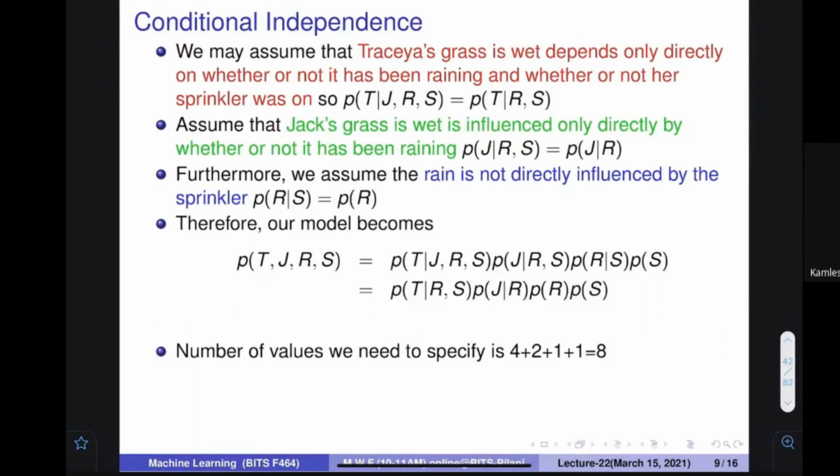Now everybody, I need your attention. If I want to find out Jack's and Teresa's grass, rain is directly going to affect both J and T. But the sprinkler is only going to affect Teresa's house.